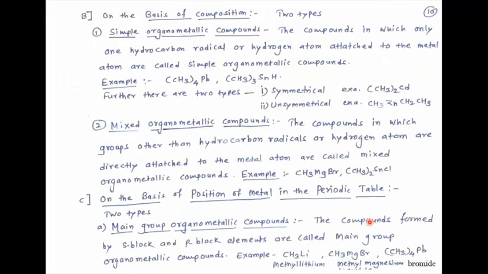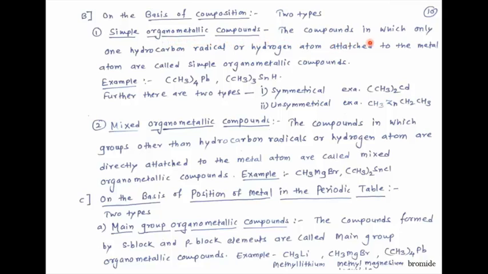Then see, next method of classification of organometallic compounds. Second type, on the basis of composition. So on the basis of composition also, the organometallic compounds are classified. There are 2 types. First one is simple organometallic compounds.